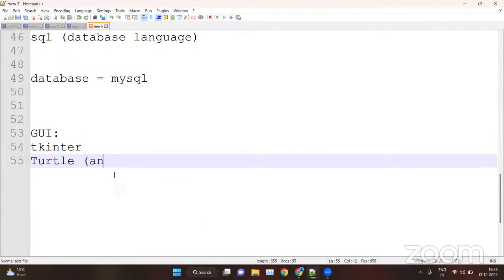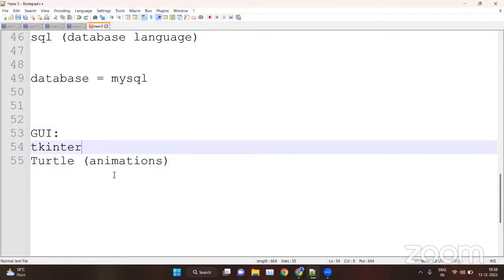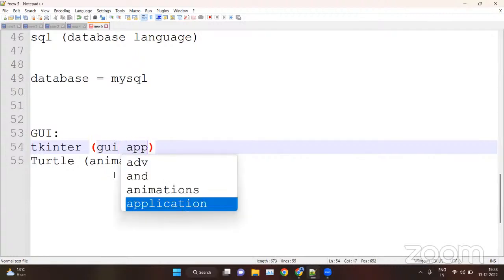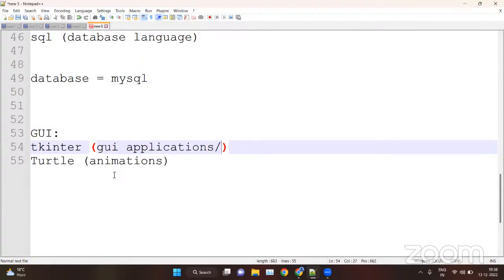Basically, Turtle is used for the animations only. But Tkinter is a very vast library. We will see how to create GUI applications with the help of Tkinter, with the help of Python. So we will see how to create GUI apps or applications, or we can say programs, with the help